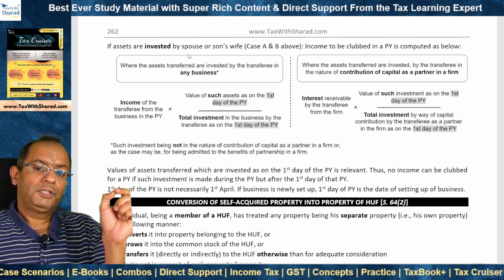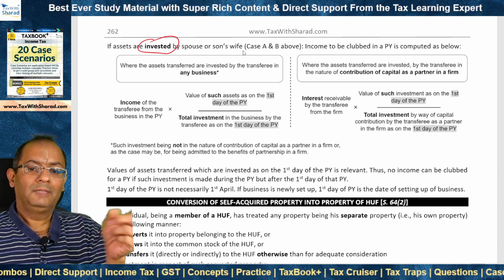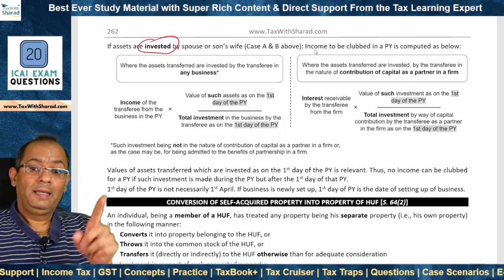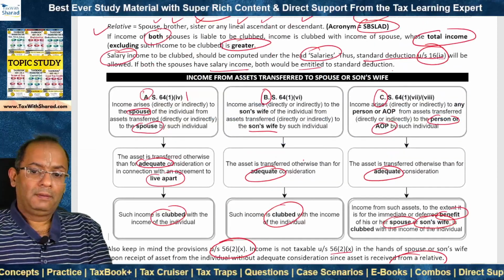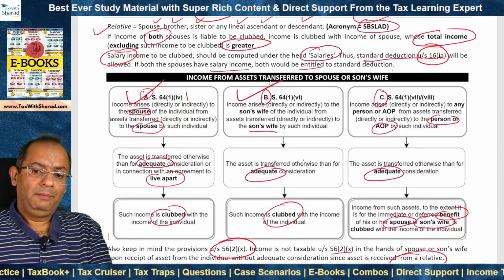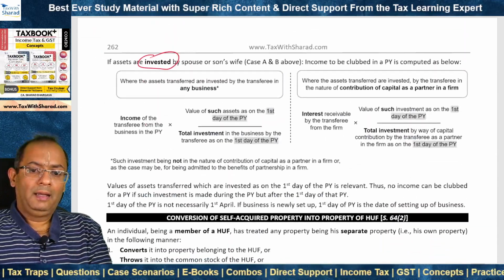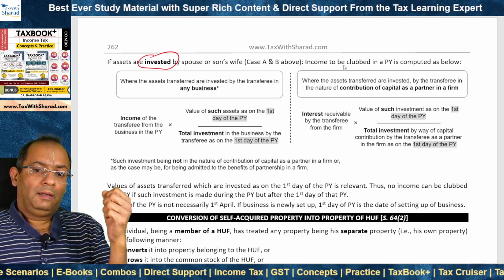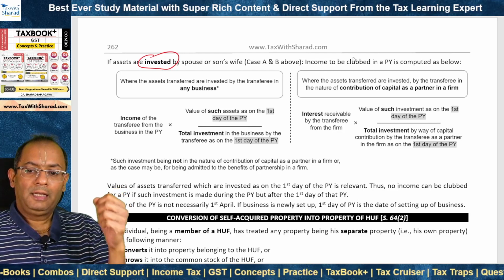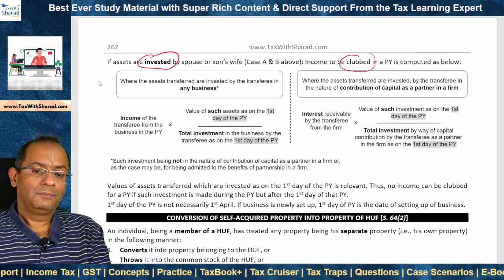Now, there will be a situation where the assets are invested by the spouse or son's wife. That means the transferee. In case A and B above. So assets are received, and assets includes money, and this is invested by the spouse or son's wife. In such case, income to be clubbed in a previous year is computed as follows.